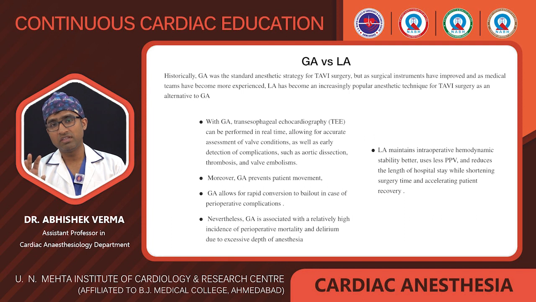But if any complication happens in this procedure, or if the patient is high risk, we have to go with general anesthesia. So this decision, whether the patient goes for GA or LA, is dependent upon the heart team, the cardiac anesthesia and the patient condition. Intraoperatively, if a complication happens, we can convert from local to general anesthesia.